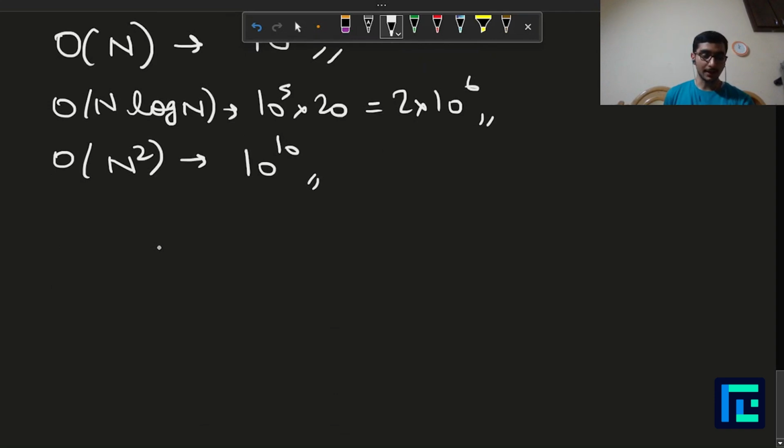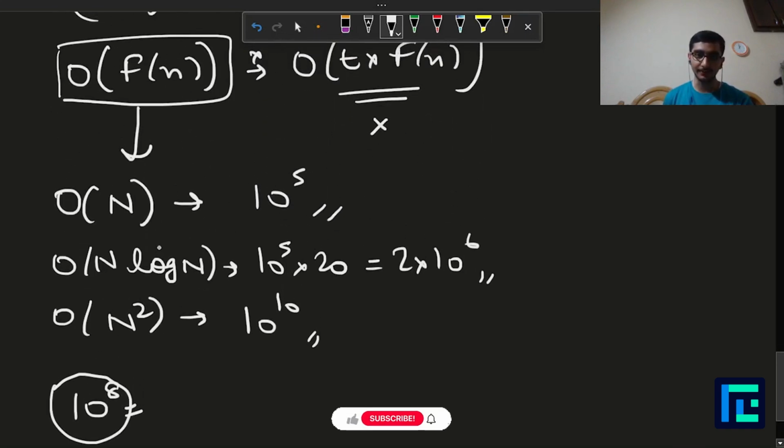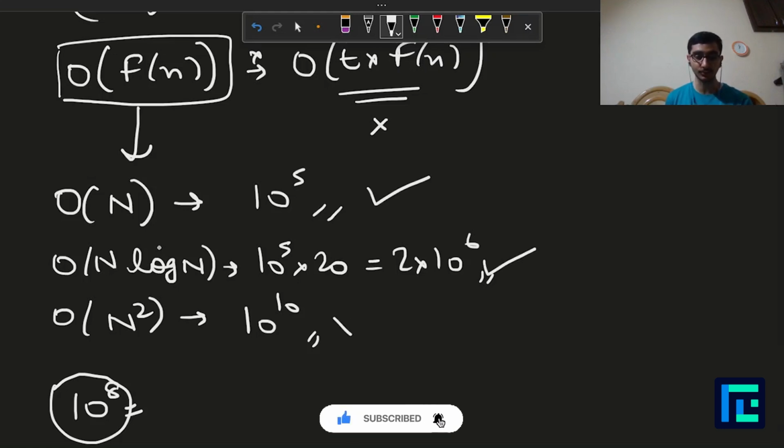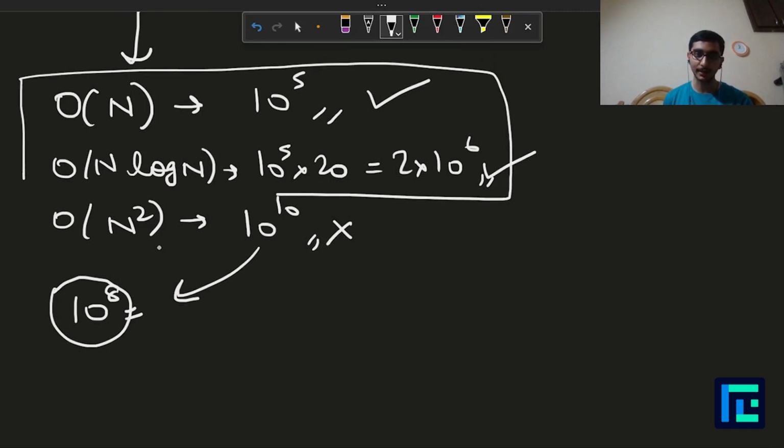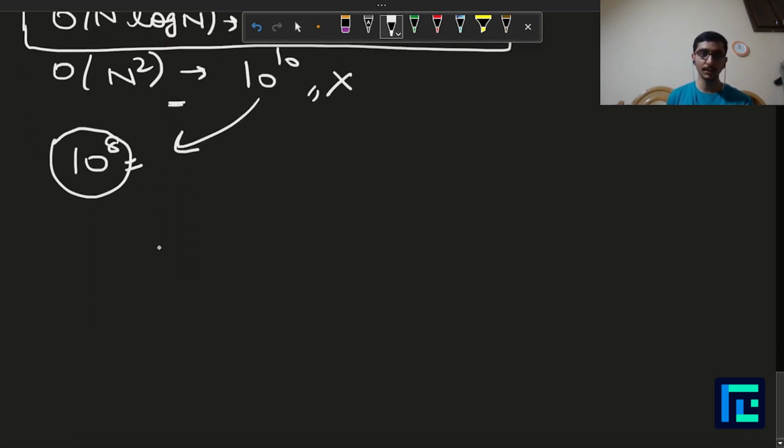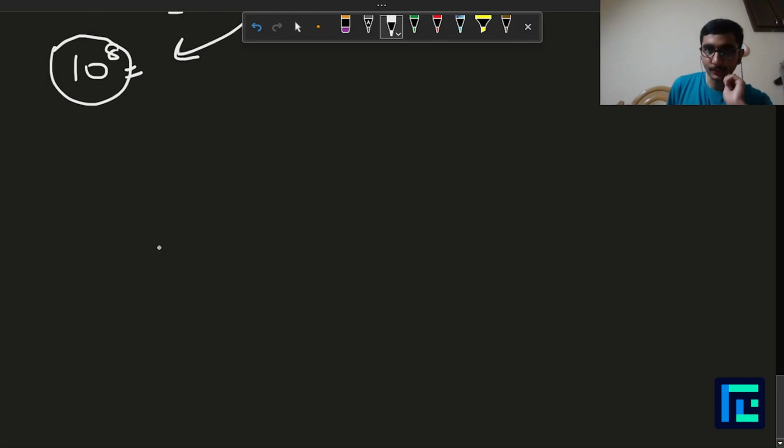Now, we also know that on Codeforces in 1 second, we can run approximately 10 power 8 elementary operations. So, keeping this number in mind, we can say that O of n will run pretty comfortably. O of n log n also runs pretty comfortably, but O of n square can't run because 10 power 10 is much greater than 10 power 8. So, this means that our expected solutions should run in the vicinity of n to n log n, but not n square, right? Now, as we have discussed the expected time complexity, we can move on to the solution.